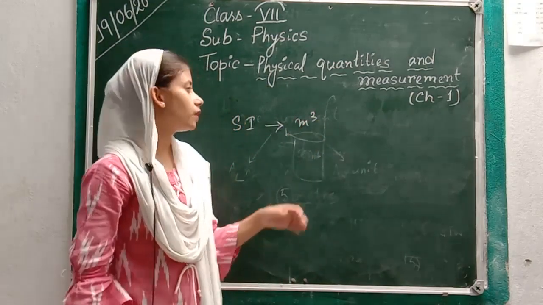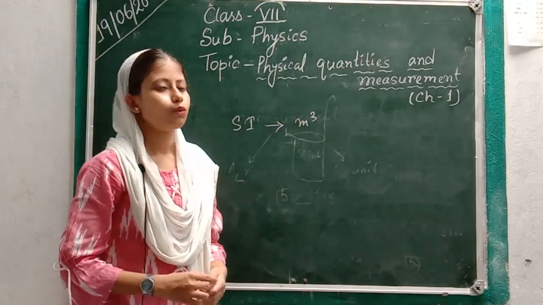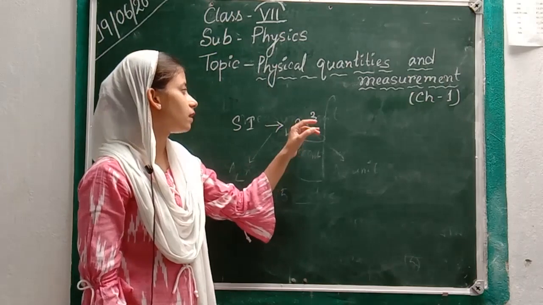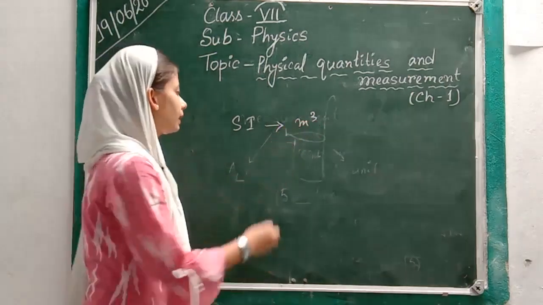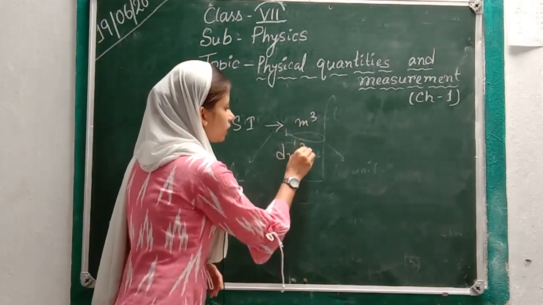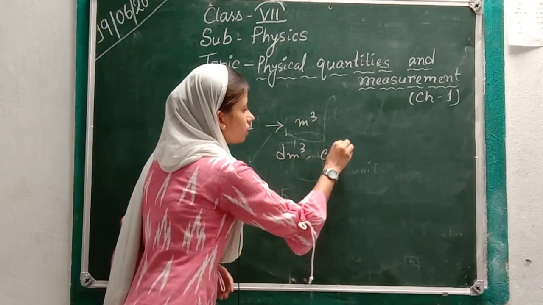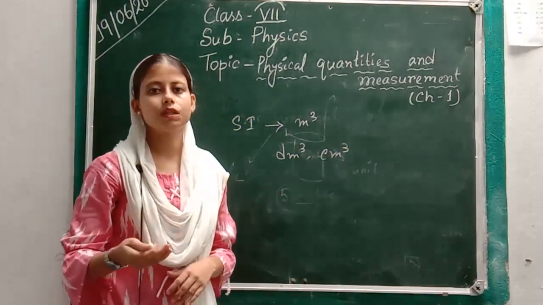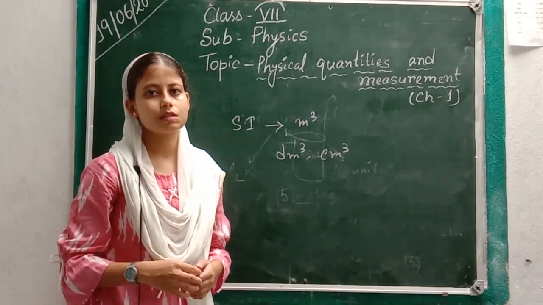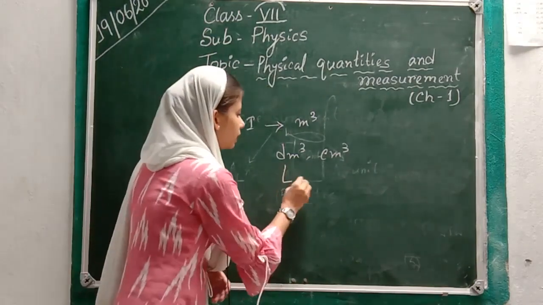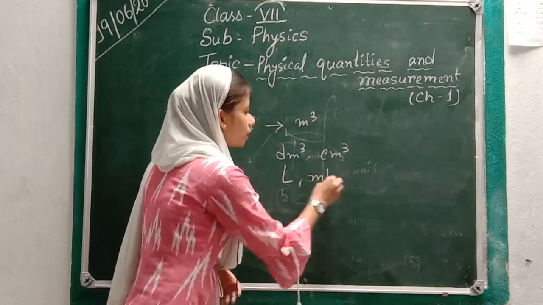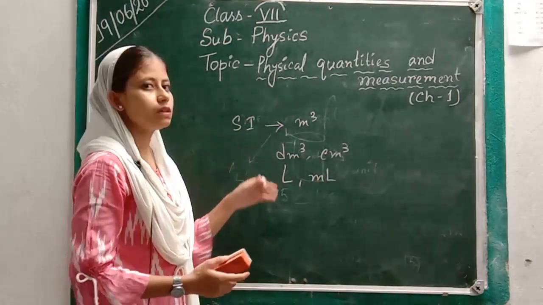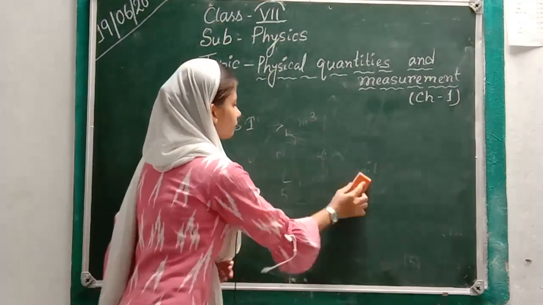Okay, so if the volume is very low, we can measure the volume by some submultiples of this meter cube, like decimeter cube, centimeter cube, etc. And we all know that we measure the volume of liquid substances by units like liter and milliliter.